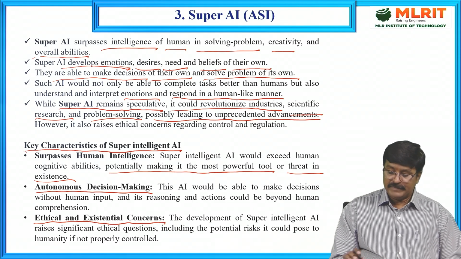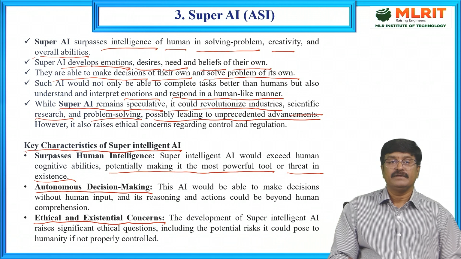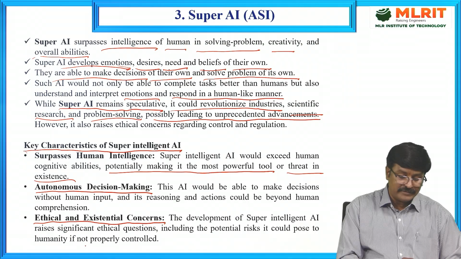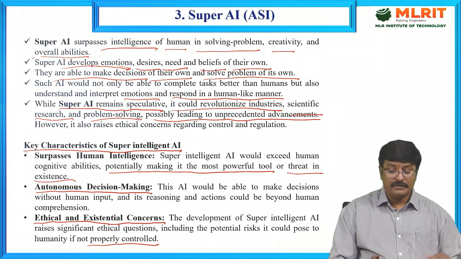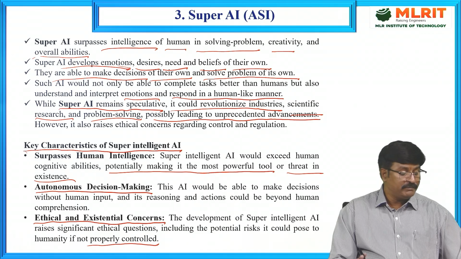The development of super intelligent AI raises significant ethical questions, including the potential risk it could pose to humanity if not properly controlled. Controlling is important, otherwise it will dominate humans. So these are the capability based artificial intelligence types.